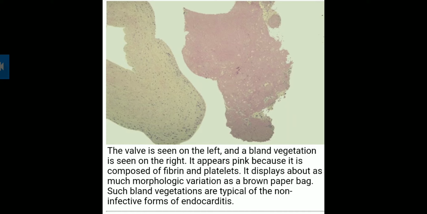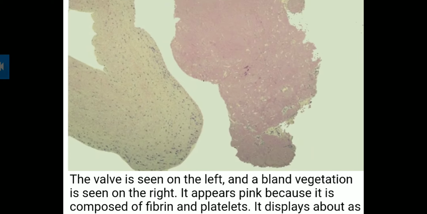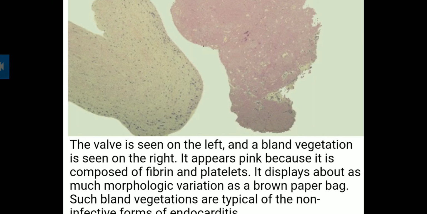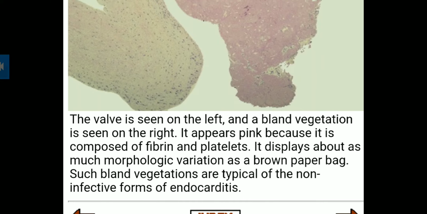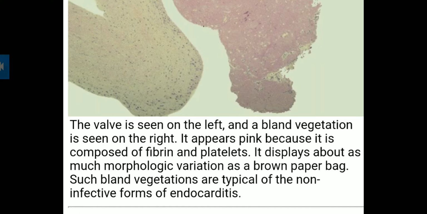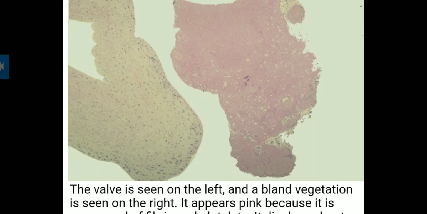Such bland vegetations are typical of non-infective forms of endocarditis. So the valve seen on the left appears pink, and the vegetation is composed of fibrin and platelets.